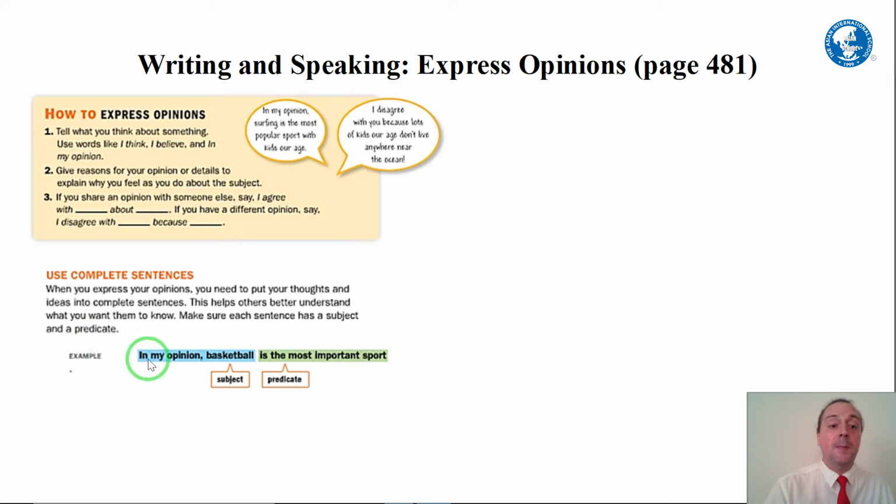Here's another example. In my opinion, baseball is the most important sport. So, we know that we're expressing an opinion by starting with in my opinion. Then we have the subject, baseball. Then we have the predicate, is the most important sport. So, do we understand what the opinion is and that we're giving an opinion from this simple, complete sentence?